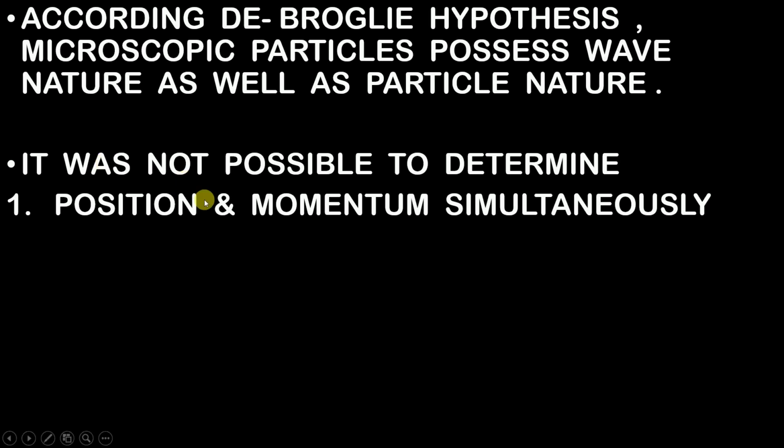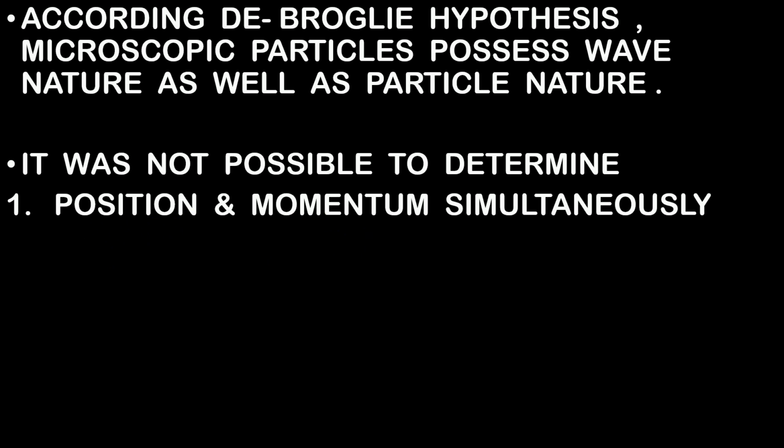So you cannot calculate the position of an electron and the momentum of an electron at the same time. And even if you calculate position and momentum at the same time, there will surely be an error in the position and momentum as well.